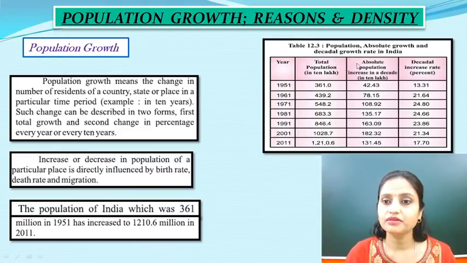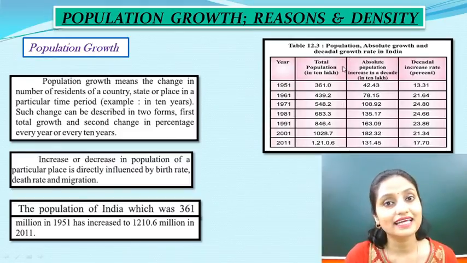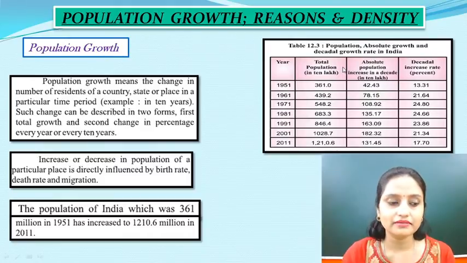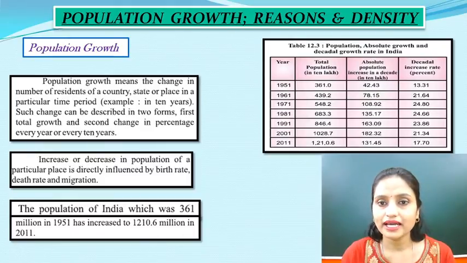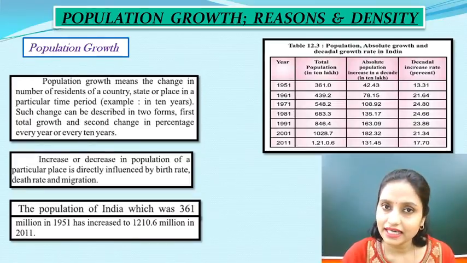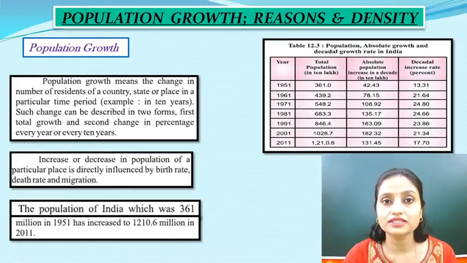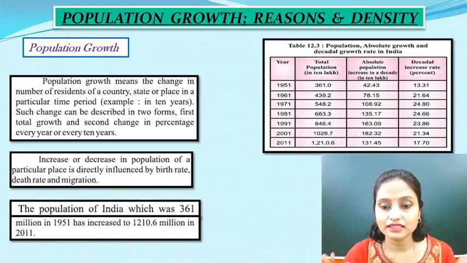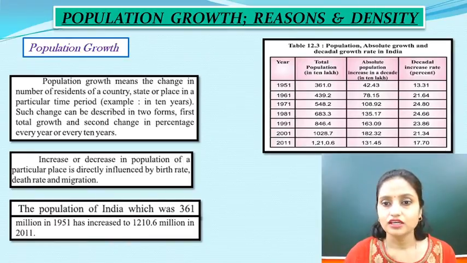Now this is a table which shows the absolute growth and the decadal growth. What is the absolute growth? Absolute growth means you can check the number in quantity. And decadal growth means growth in 10 years, whereas absolute population growth is the increase every year. So let's understand this one.